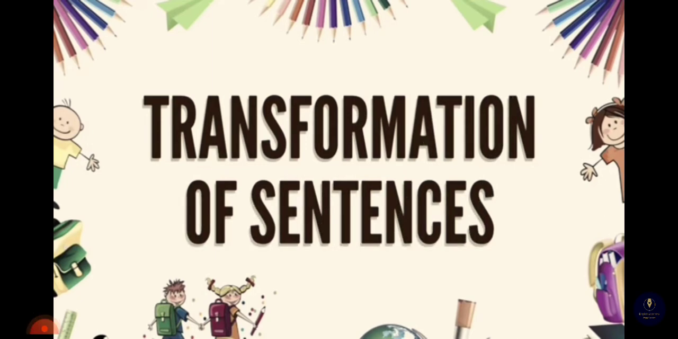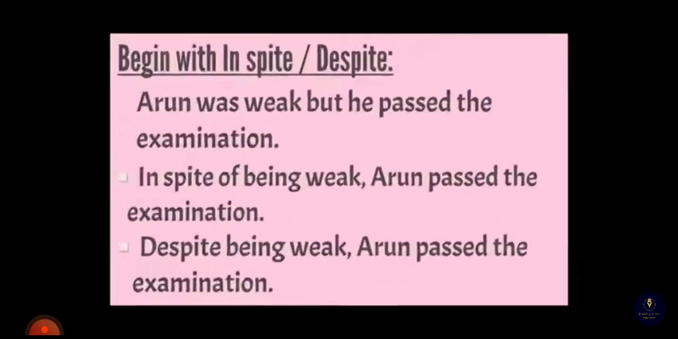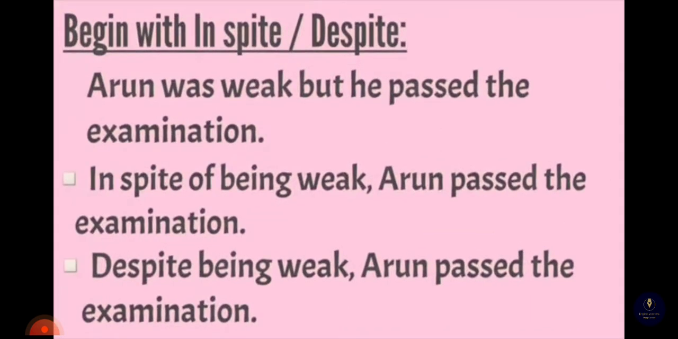Everybody, let's quickly revise few transformation of sentences. Begin with in spite, despite. Arun was weak, but he passed the examination. In spite of being weak, Arun passed the examination. Despite being weak, Arun passed the examination. Point to be noted, with in spite we have of, but despite comes alone. And in both cases, placing comma is compulsory.